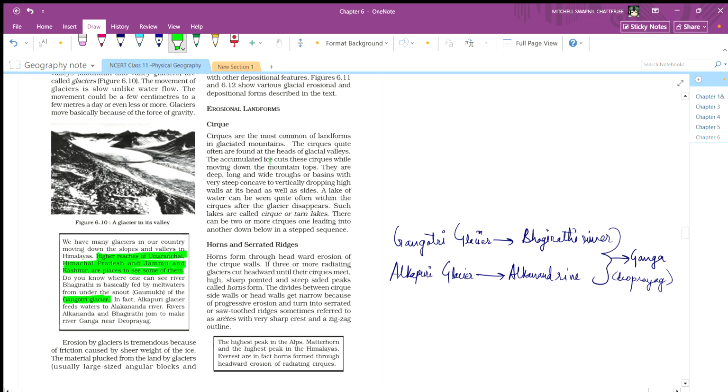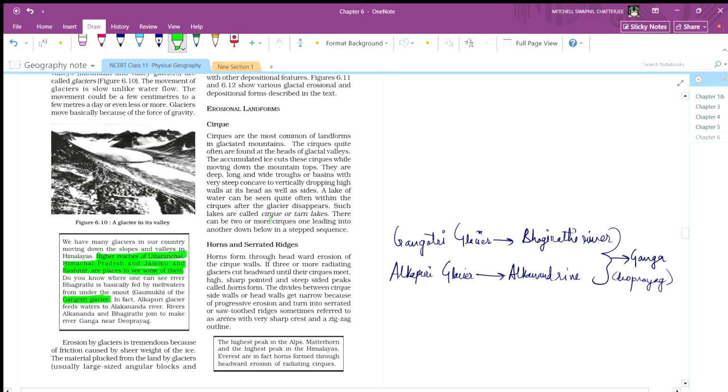The accumulated ice cuts the cirque while moving down the mountain top. They are deep, very wide troughs with very steep concave to vertical high walls at the head. A lake of water can be seen quite often within the cirques after the ice disappears.